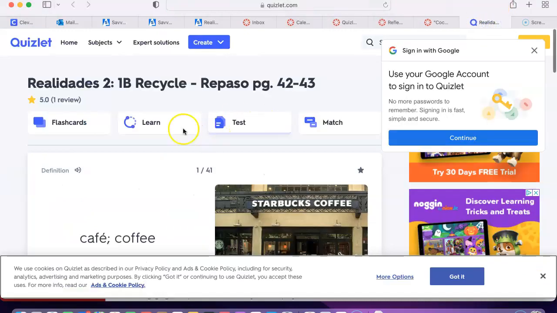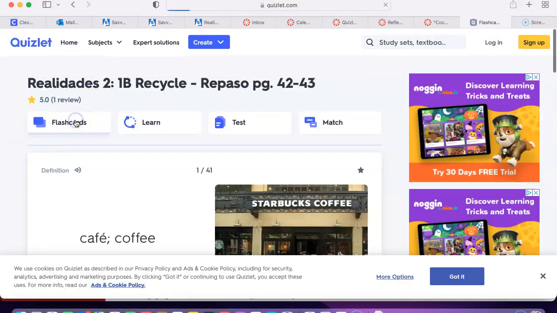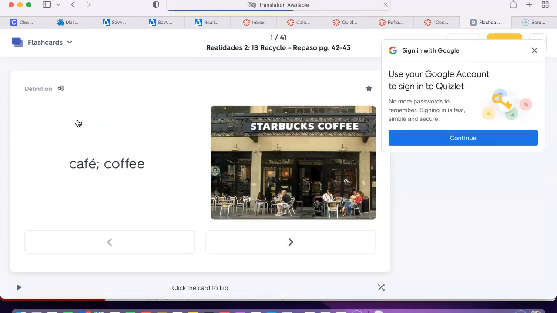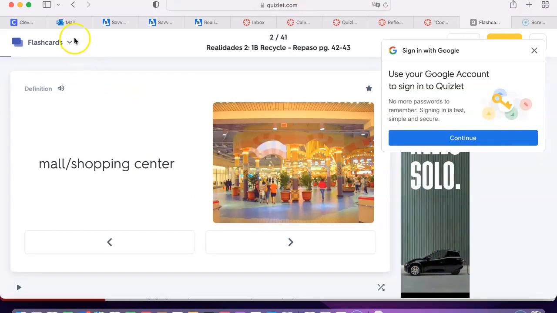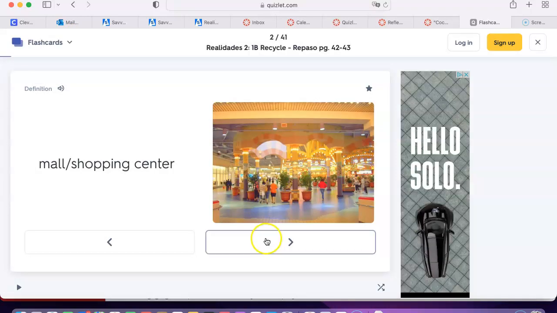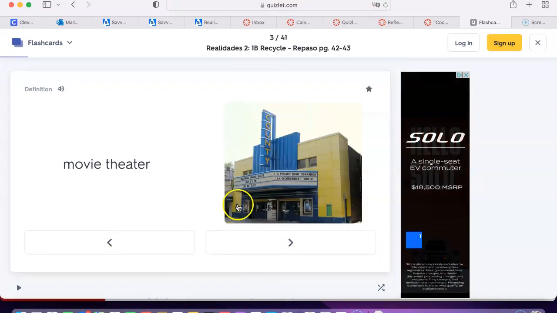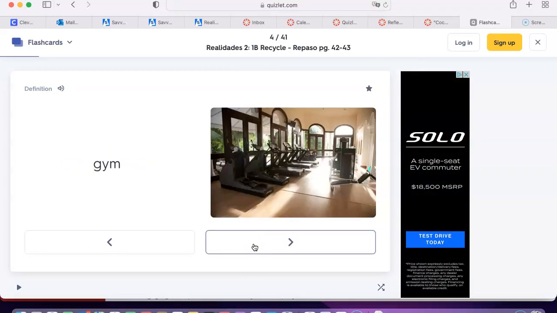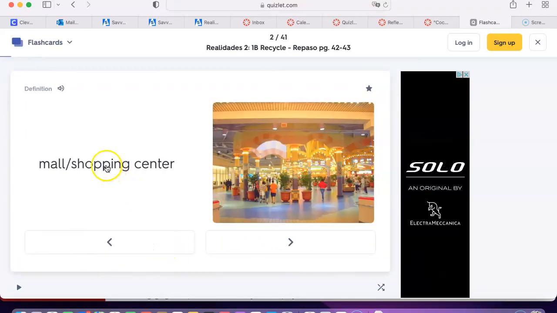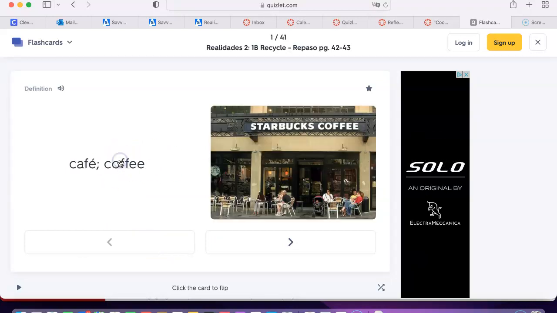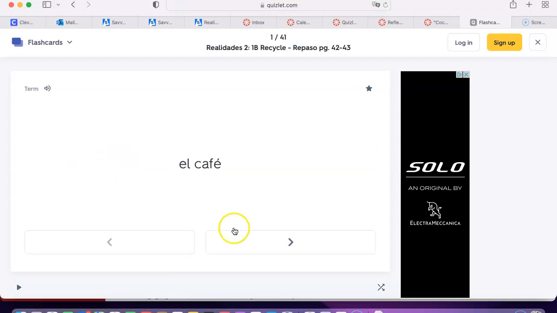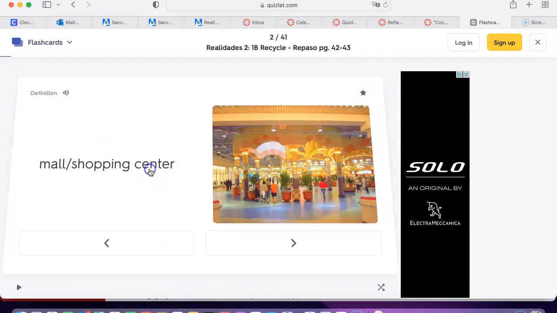So for the flashcards, it's pretty basic, right? I mean, all you're doing is having to go through each flashcard, and you can change and do the images. But you're going through, there you are, clicking back and forth, going through each.